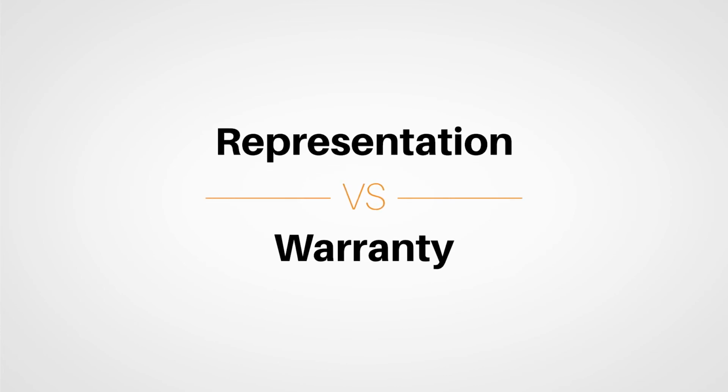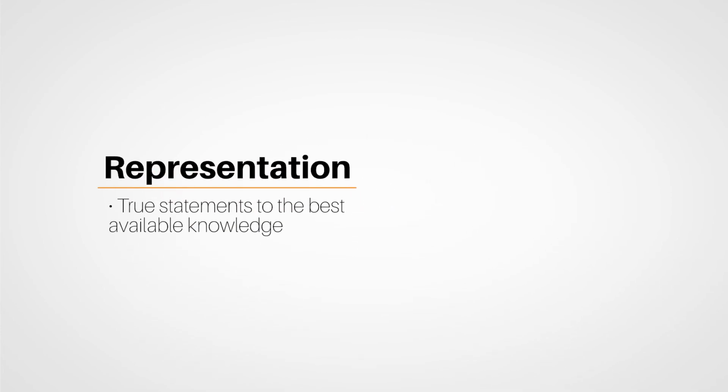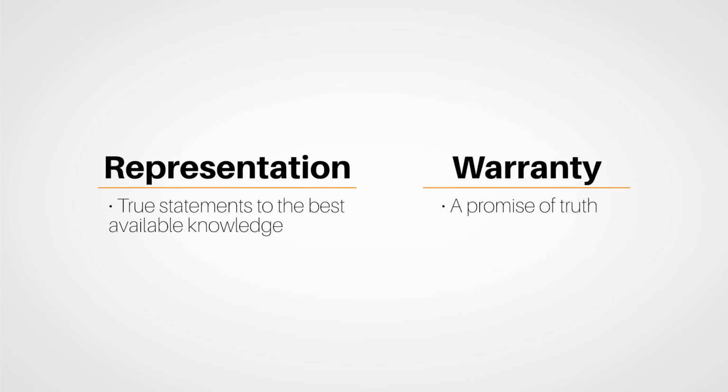Remember the difference between a representation and a warranty. Representations are statements that are true to the best of knowledge, but warranties are a promise of truth. If something is warranted to be true, it must be true. Finally, you learn that concealment is the hiding or omission of material information, and just because something wasn't revealed doesn't mean it didn't happen.